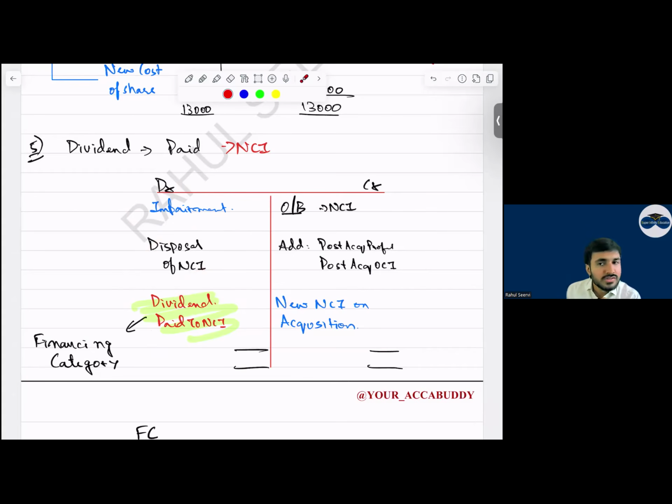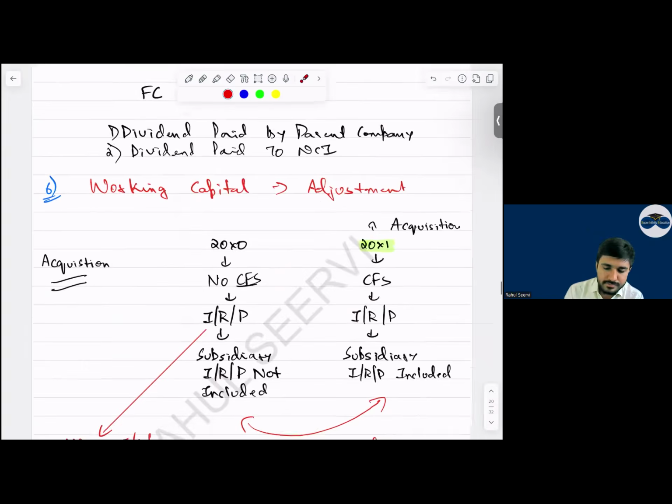We reduce it. Sir, will the examiner give all the data? No, no. Let's say this will be given. These two will not be given. This will not be given, this will be given. So ultimately, what should we calculate? We should calculate this dividend paid to NCI. Yes, sir. This is the fifth one.